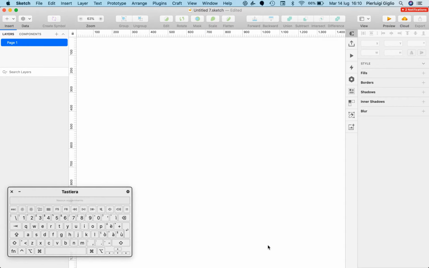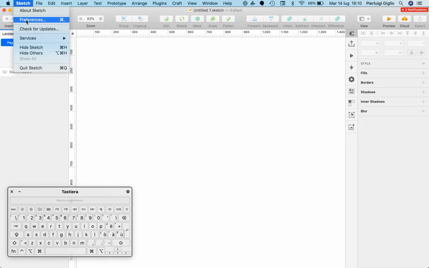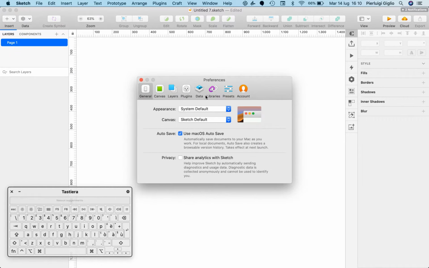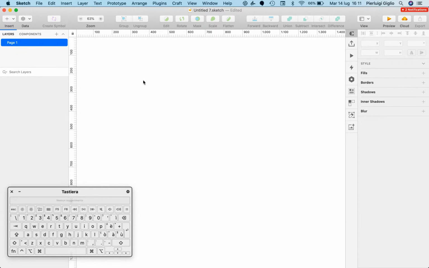Before we move forward, I briefly want to mention how Sketch saves your work, because there is this option which is usually turned on by default under Sketch and Preferences, and this is the autosave option, and I highly recommend you to have it checked because basically this is saying that Sketch is using the Mac OS autosave, so automatically save documents to your Mac as you work. For local documents, autosave also creates a browsable version history. Takes effect at next launch. So this is definitely something which is useful.